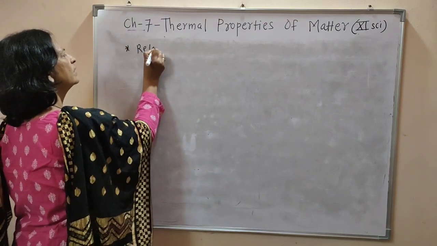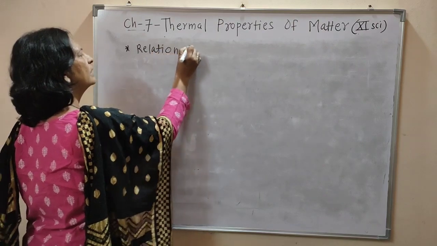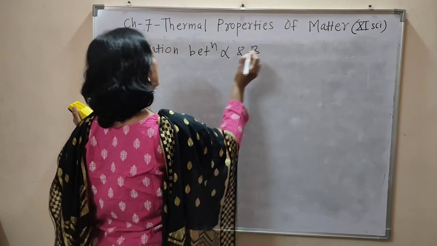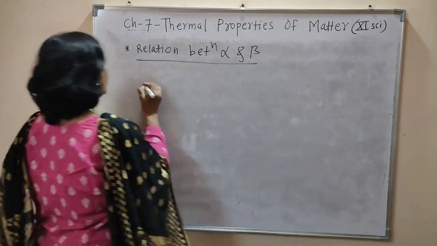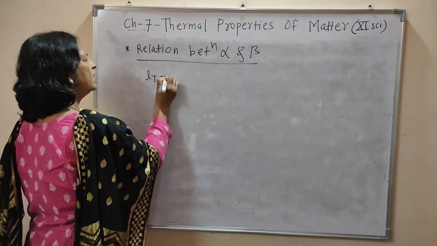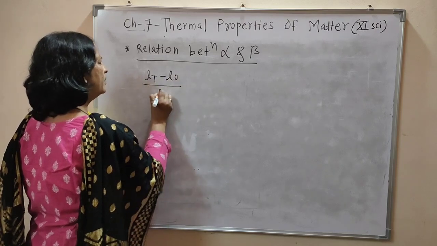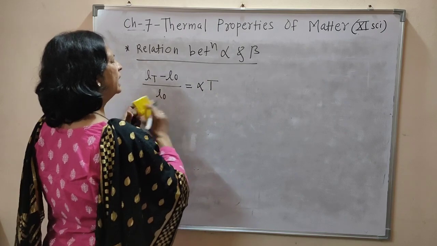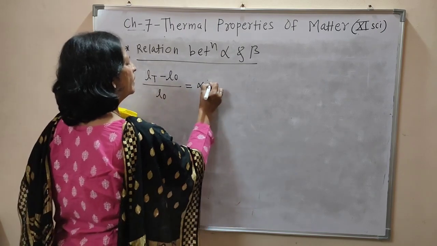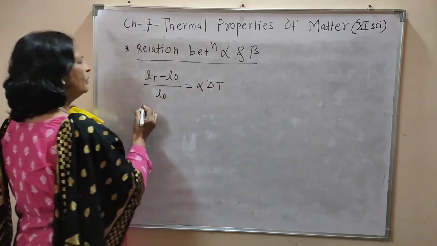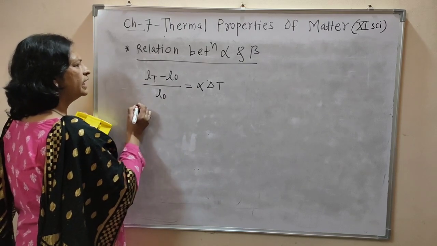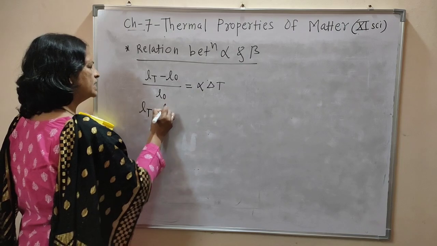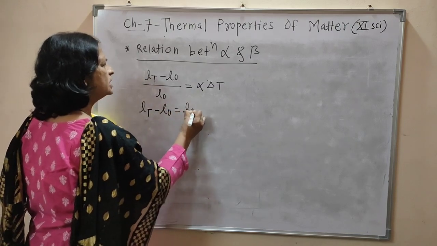Relation between alpha and beta. Now we already studied that (LT minus L0) divided by L0 is equal to alpha into delta T. Now rearranging this equation, we can write LT minus L0 is equal to L0 alpha into delta T.